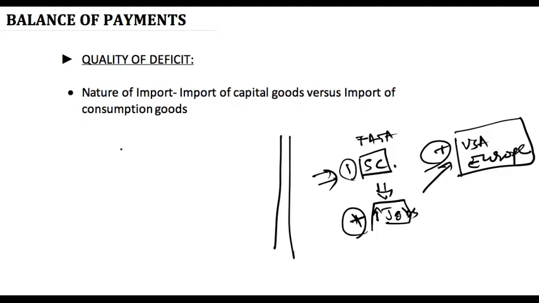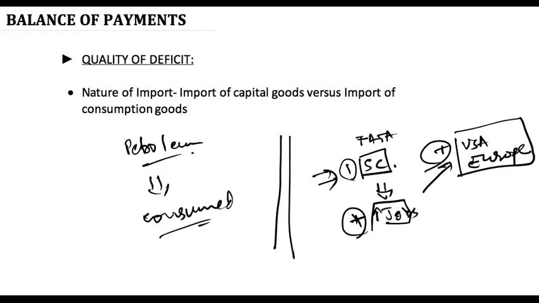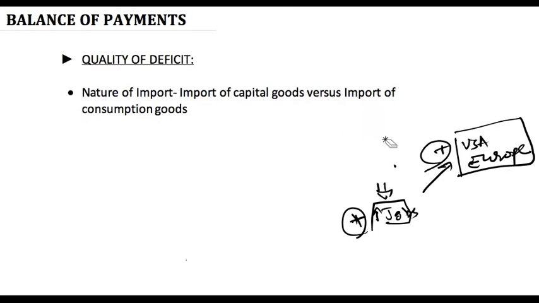Let's take another example. Consumption goods. India में petroleum का import बहुत ज़्यादा होता है, you all know. Import का petroleum का import कर रहे हैं हम लोग. All that petroleum is being consumed in the domestic economy today itself, in the present itself. So that does not result in any job creation directly in the future. That does not result in any export of service or good in the future. So this petroleum is being consumed by the economy purely and not being used for any further production or any further value addition. So this is the difference between import of consumption goods versus import of capital goods.